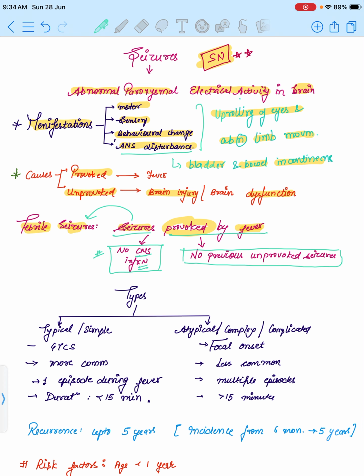Febrile seizures are of two types: typical and atypical. Typical is also known as simple, and atypical is also known as complex or complicated. Typical generally manifests as a generalized tonic-clonic seizure, and that is more common than the atypical one, with only one episode during the fever. Atypical has multiple episodes, with duration more than 15 minutes, while typical has duration less than 15 minutes. Typical ones are more common in children.